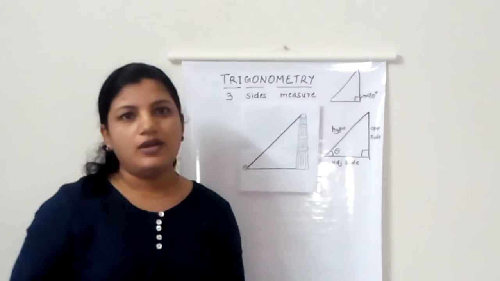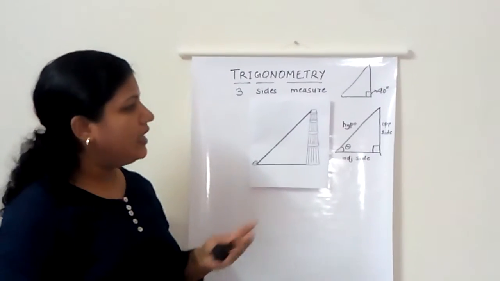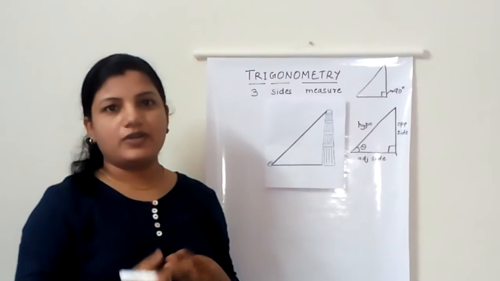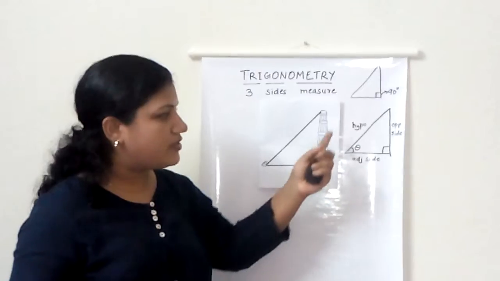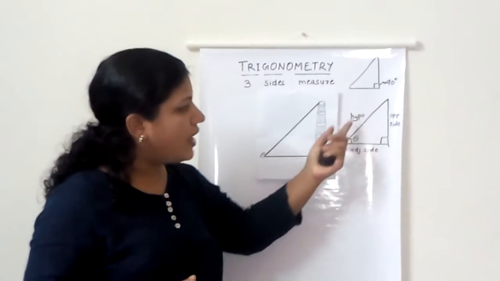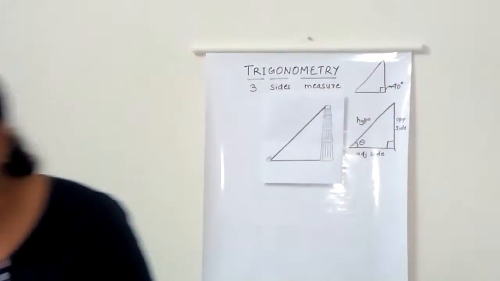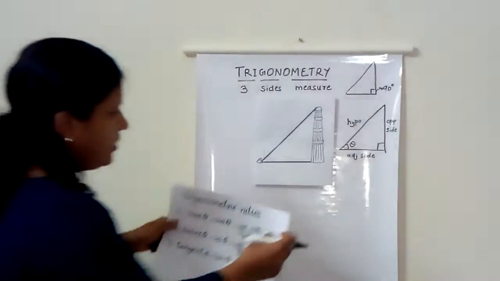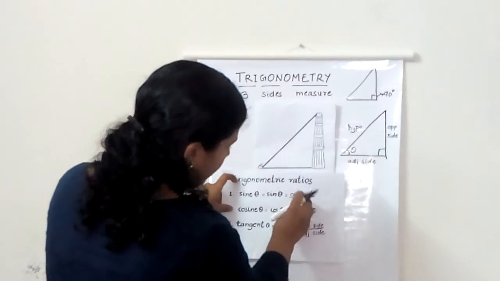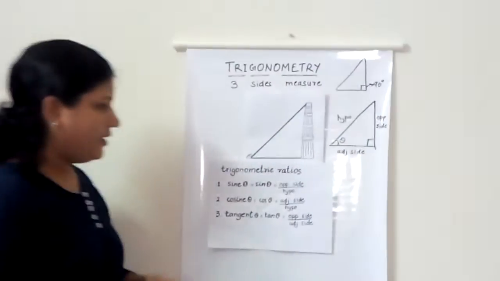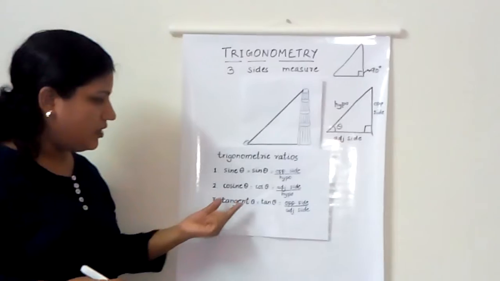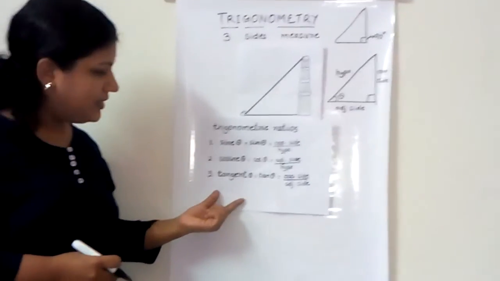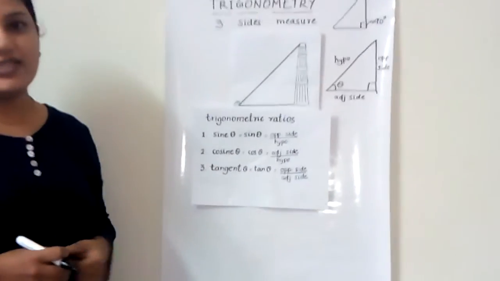Now, the trigonometric ratios give you a kind of comparison between all the sides of the triangle and the angle. To start with, we start with the first three trigonometric ratios. They are sine theta, cosine theta, and tangent theta. Now let's see what sine theta is.